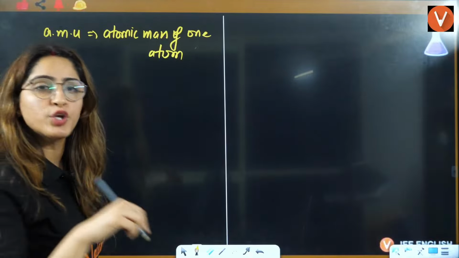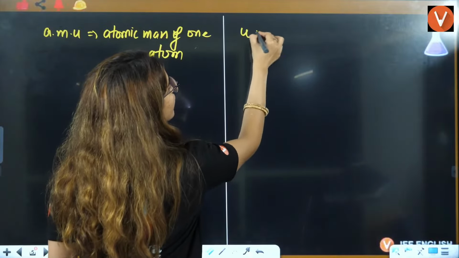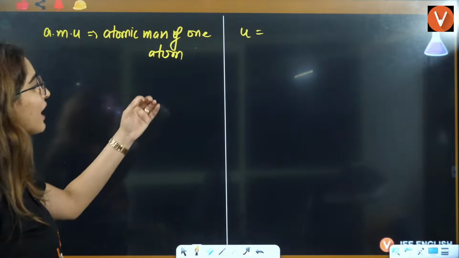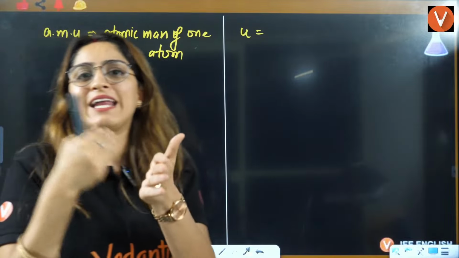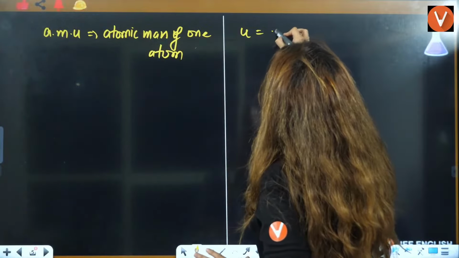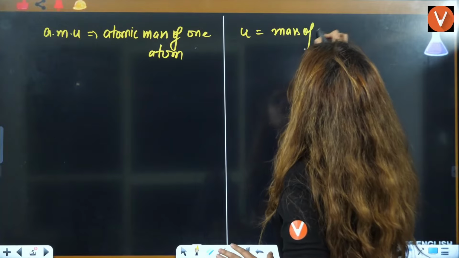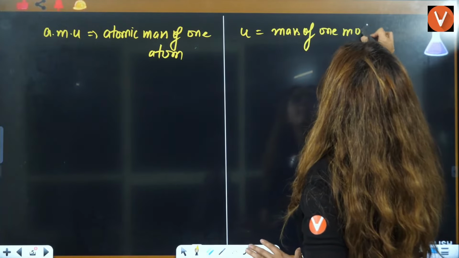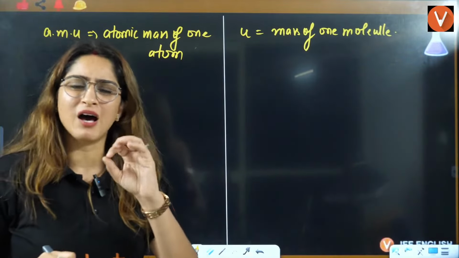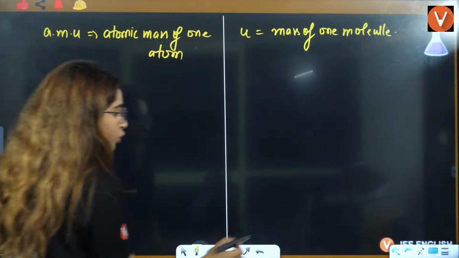Ma'am, then what is U? If you just represent U, that is nothing but mass of one molecule. Because we can't define for one molecule, we can't write AMU. So that's why we just write U. That is your mass of one molecule. Then I'll talk about other terms that you will see in your mole concept.